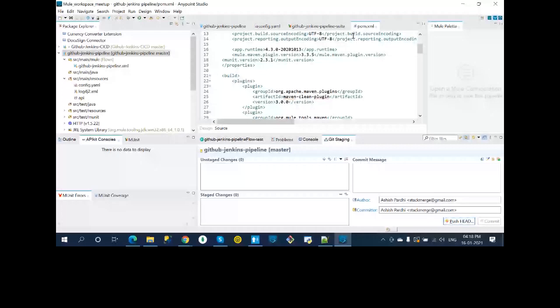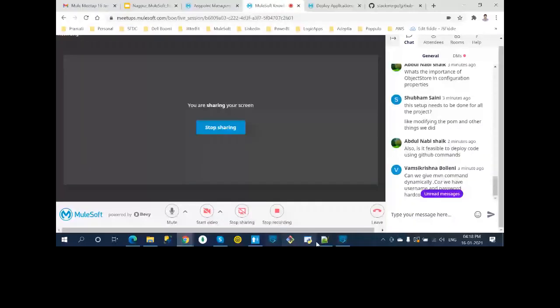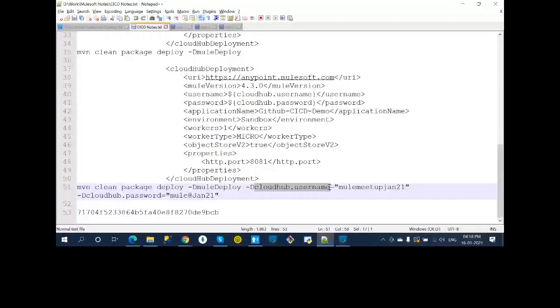Yeah. So if you see here, instead of hard coding, as I said, in Mule Docs you can put placeholders first for all these tags. So the command is for demo purposes. I wanted to show this also. The command is minus capital D, cloudhub.username. This is your key. Whatever name you want, you can give it here. But for readability, I said this is a CloudHub username, and then whatever username you have in double quotes.